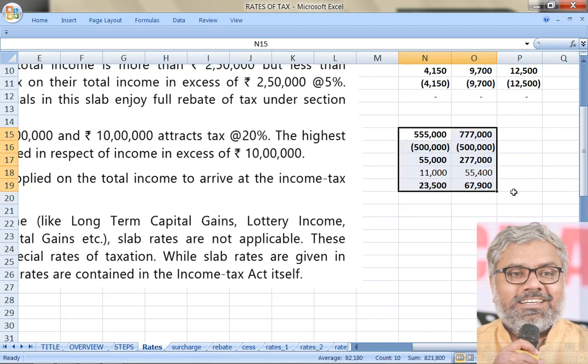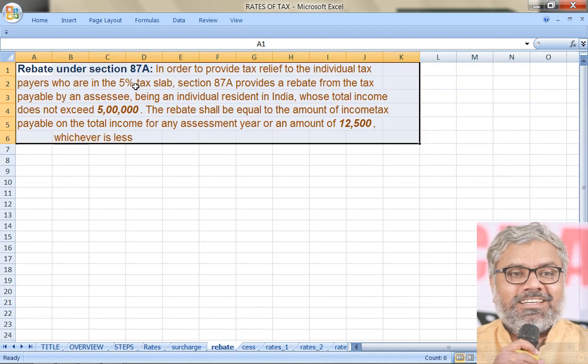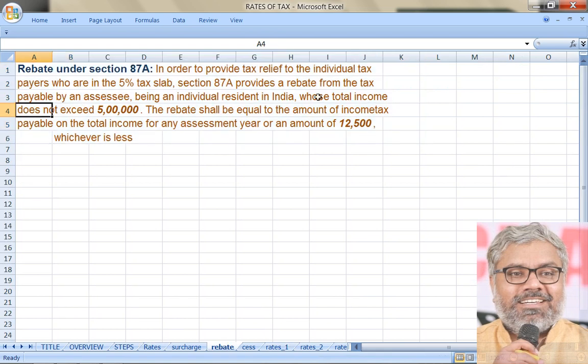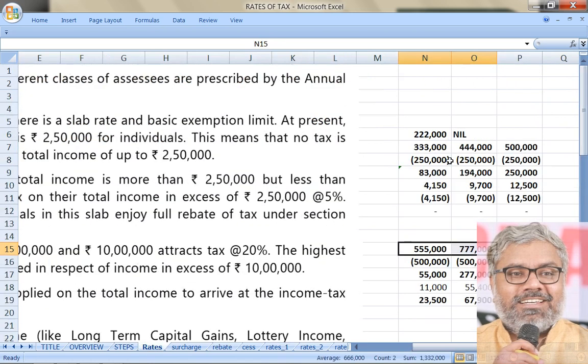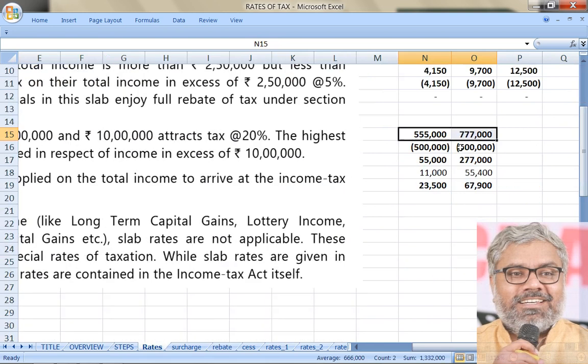Here is rebate applicable in these two cases? Answer is no. Why? Since the income has exceeded 5 lakhs. If you remember the rebate provision of section 87A, the condition is income should not exceed 5 lakhs. The moment income exceeded 5 lakhs in these cases, forget about rebate. Rebate you just have to ignore. Nothing to even think about rebate. No rebate. All normal provisions applicable. Here, what is the amount of income which is exceeding 5 lakhs? That has to be first calculated, which is 55,000 in this case, which is 2,77,000 in this case.